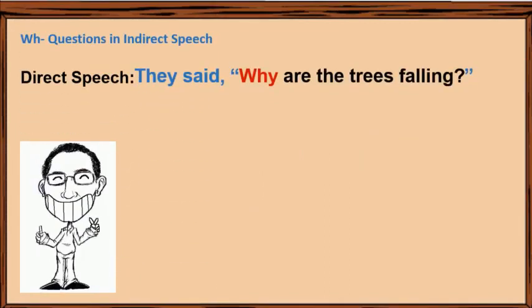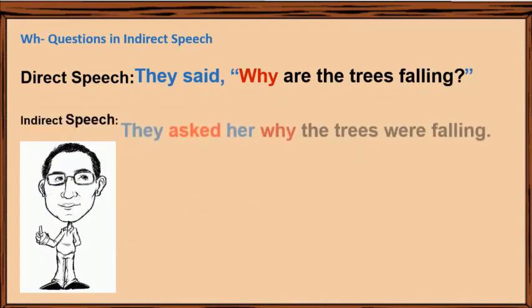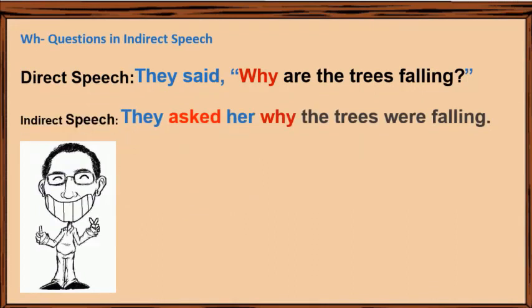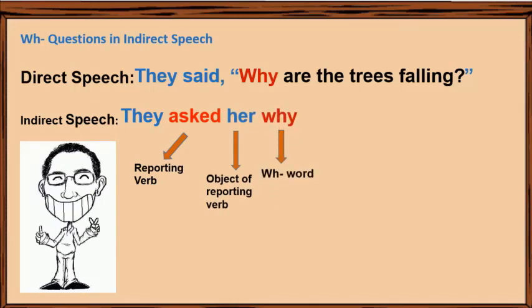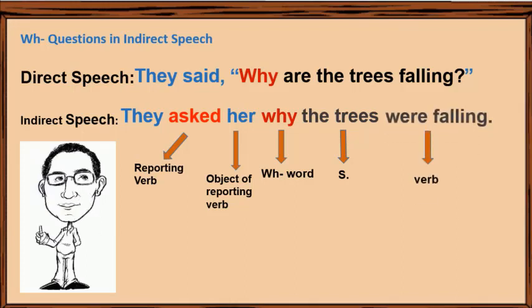They said, "Why are the trees falling?" They asked her why the trees were falling. In the indirect speech form, we added asked, reporting verb, her, object of reporting verb, WH question word why. After why, we added the subject, the trees, and the present continuous verb in the direct speech is changed to the past continuous tense in the indirect speech.